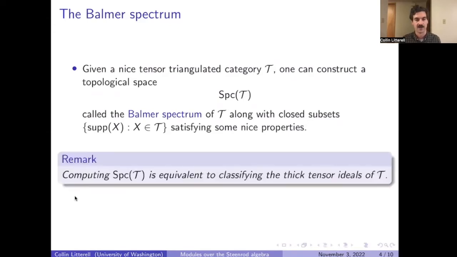One of the key features of the Balmer spectrum is that computing it as a topological space is equivalent to classifying the thick tensor ideals of T. And I'll just say in many cases, thick tensor ideals will be equivalent to thick subcategories.